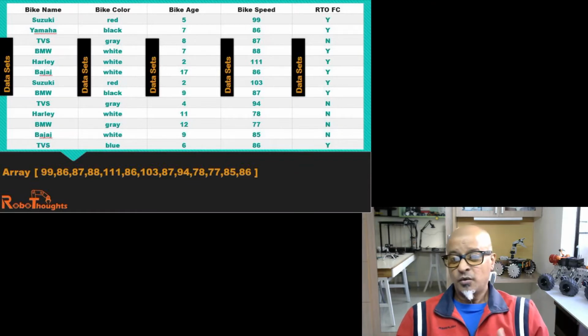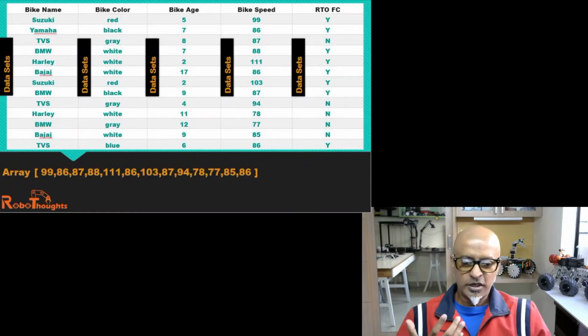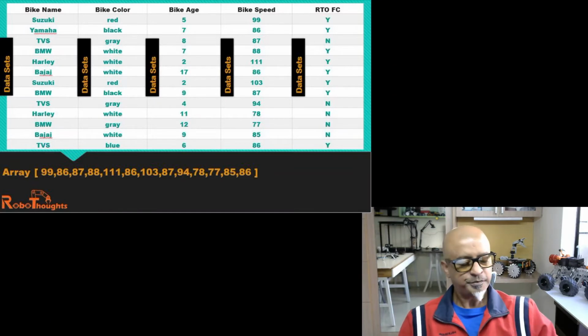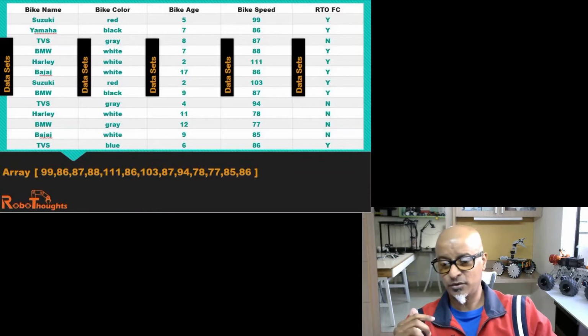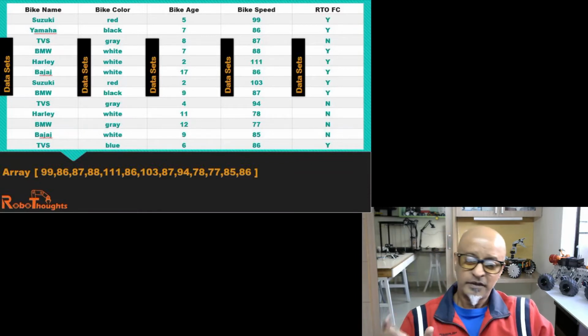So what is the average, the middle or the most common speed value? That is where mean, median and mode come into the picture. The mean value is the average value. To calculate the mean, we need to find the sum of all the values and divide the sum by the number of values. It's a kind of playing around with the mathematics.